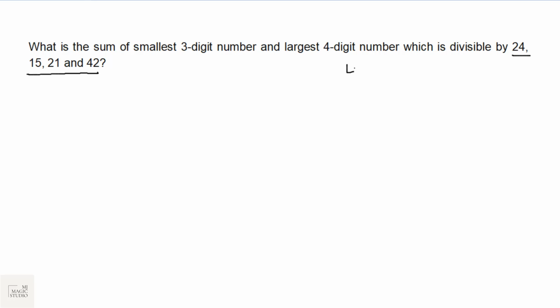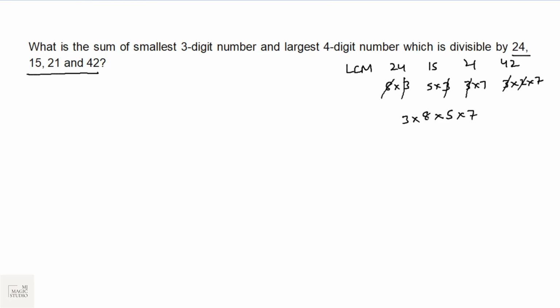and 42? We need the LCM of 24, that is 8 into 3, 15, 5 into 3, 21, 3 into 7 and 42, that is 3 into 2 into 7. So we can take out 3, 2 will go out with this 8 into 5 into 7.